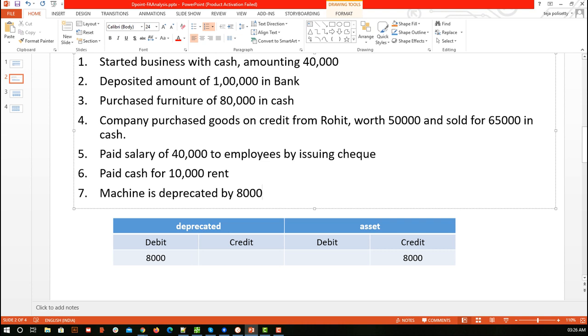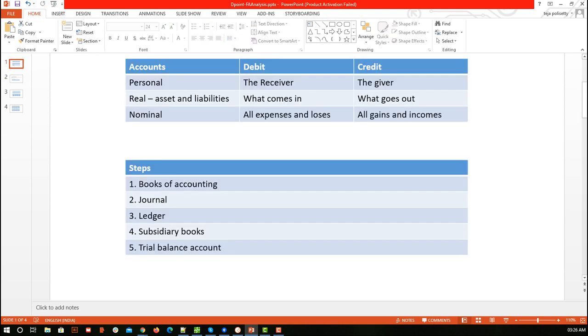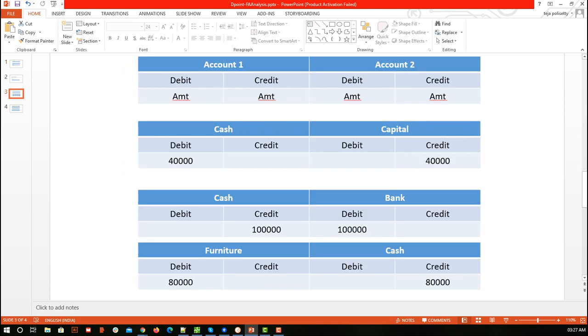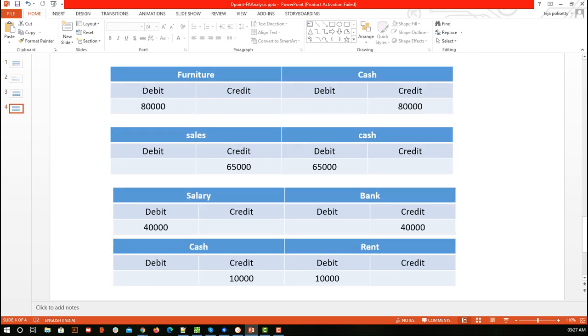So whatever we did so far, we can say that we have stored the transaction in our books of accounts. Now because these golden rules are clear and the types of accounts are clear, for these journal lectures, only the formats will be different, but the concepts will remain the same, and it will be very easy once we are very familiar with our books of account. So that was all for today. If you have any queries with respect to accounts or steps, you can write down in the comment section.